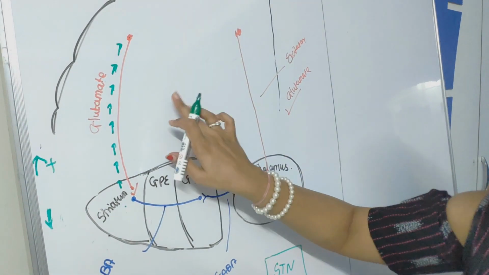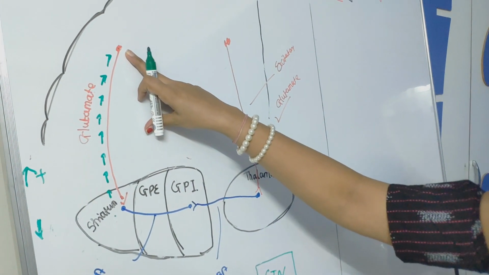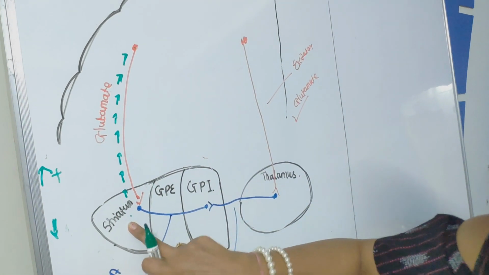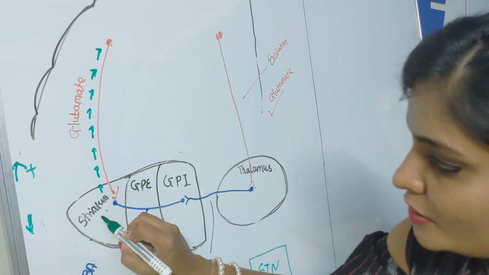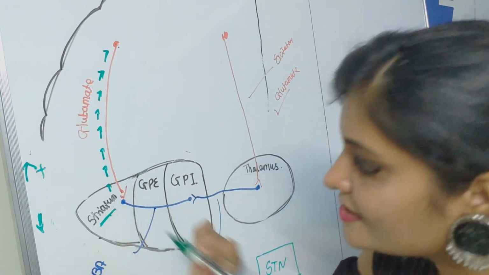Clear? So whenever the idea is generated, this signal will be passed from cortex to striatum, and it is excitatory in nature, or else this cortex stimulates striatum.